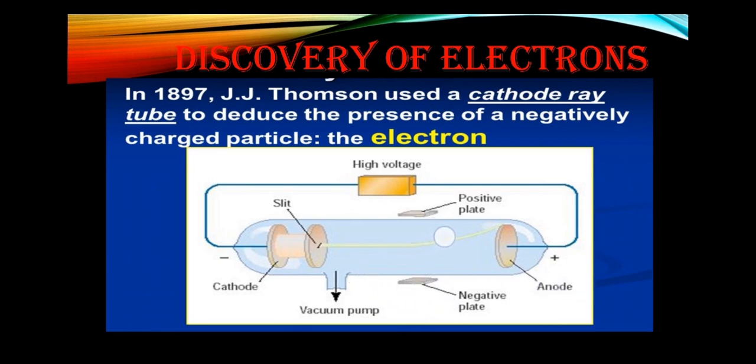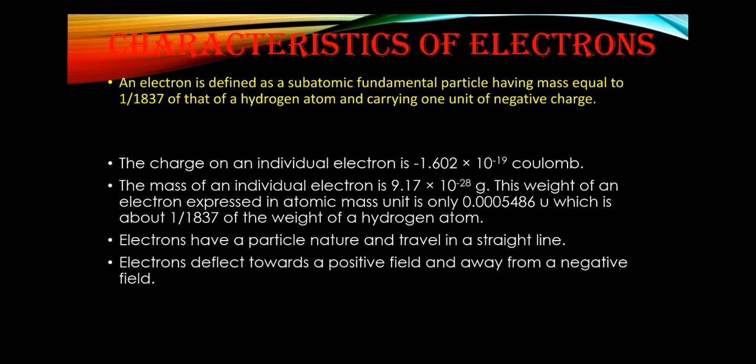He observed that after putting these positive and negative plates near the tube, the light rays emerging from the cathode are deflected towards the positive plate, which shows that the rays traveling from cathode to anode are negative in nature. They are called cathode rays and are termed electrons.